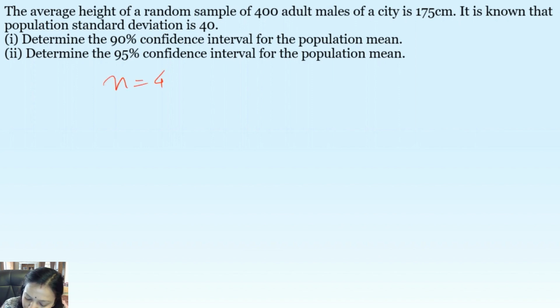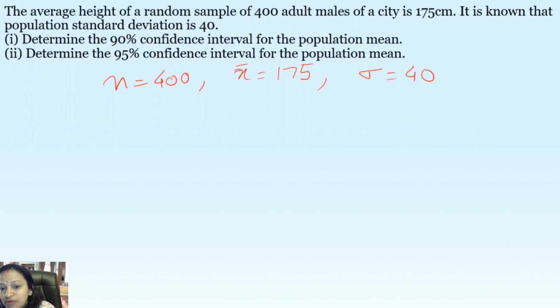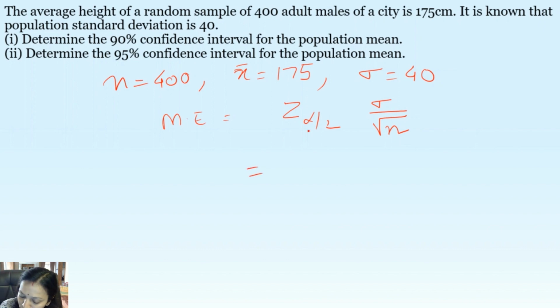N is 400. Then we have mean as 175 for the sample. Then we have standard deviation as 40. So standard deviation is 40. Now population standard deviation is, say, we are using this symbol. If it were sample standard deviation, we would have used S. Remember it. So now 90% confidence interval. So what's the formula for margin of error? Z alpha by 2 standard deviation upon root n. Now here the sample is 400, right? So n we are using here. So now z alpha by 2 for 90% confidence interval.